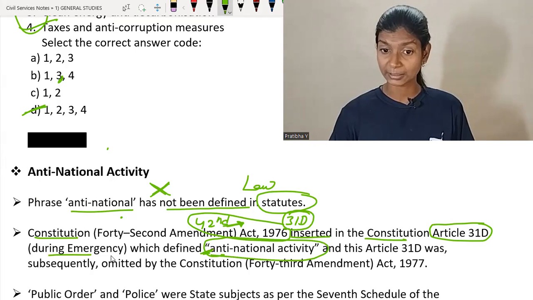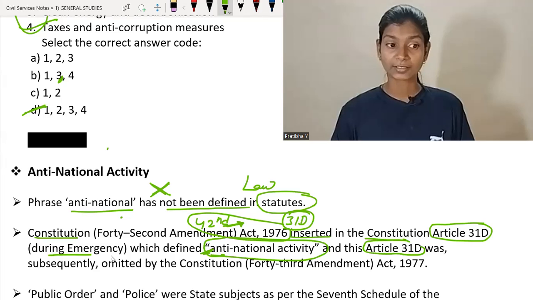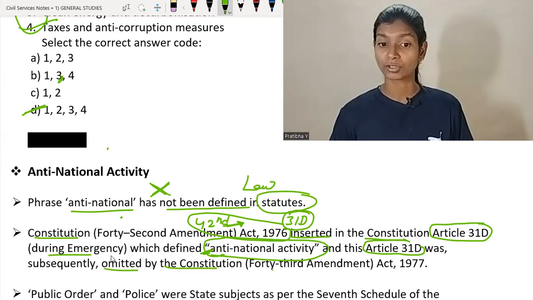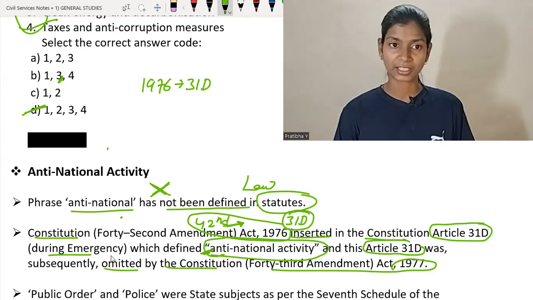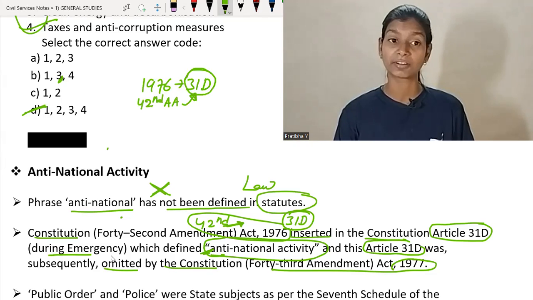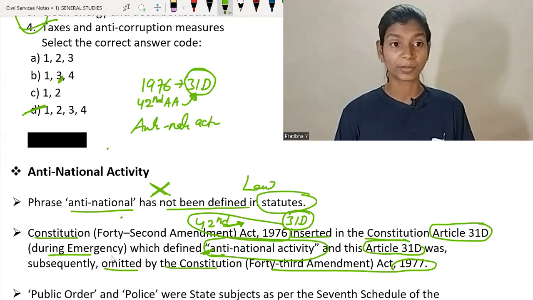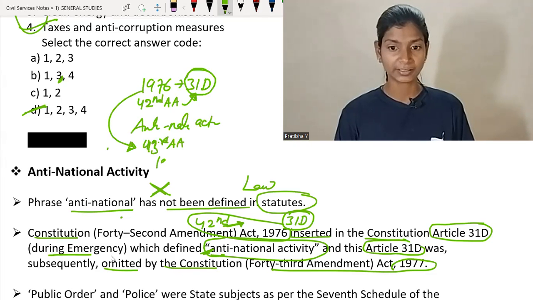This Article 31D was subsequently omitted from the Constitution through the 43rd Amendment in 1977.